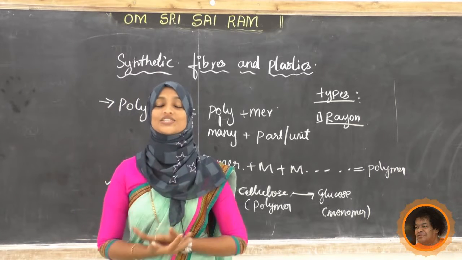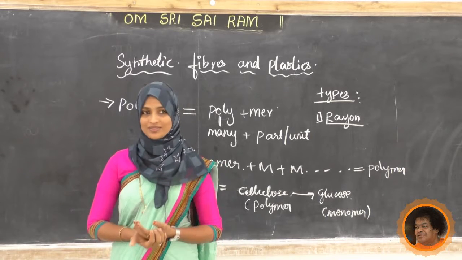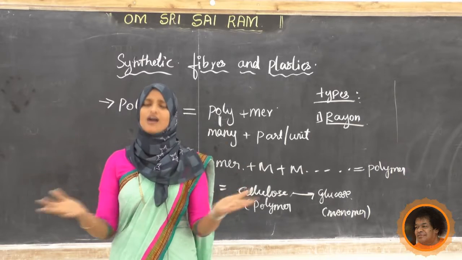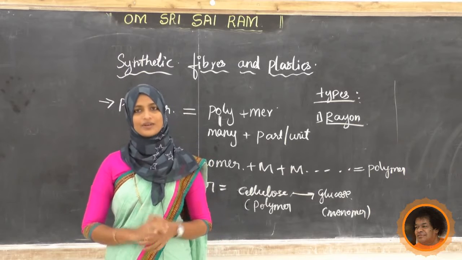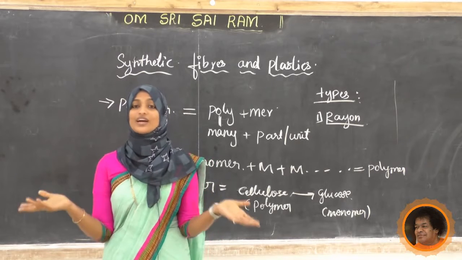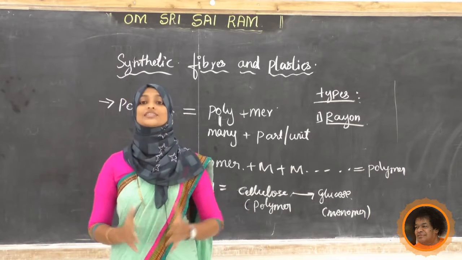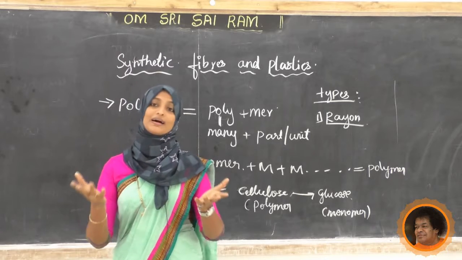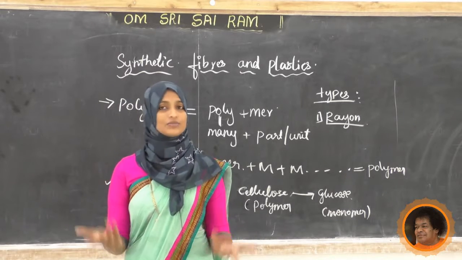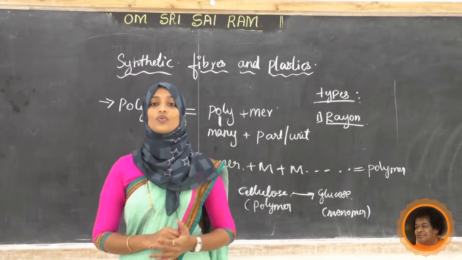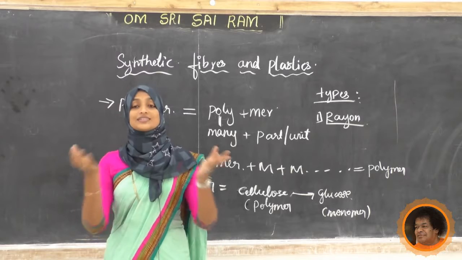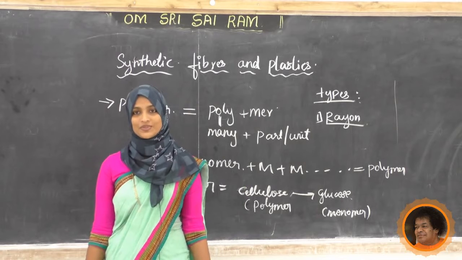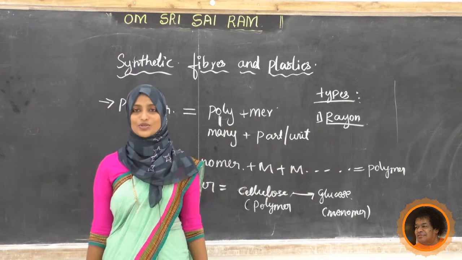So what the scientists had done to overcome this? Every woman, every person needs silk fiber clothes, but we are not getting it, as it is a limited stock, or else it is very costly. Upon that, it is getting from the silkworm. So just imagine how much silk clothes we will get. Limited, no? But to overcome this, the scientists artificially prepared silk clothes. Okay, artificial silk they are going to prepare.